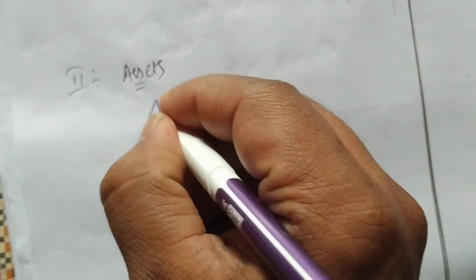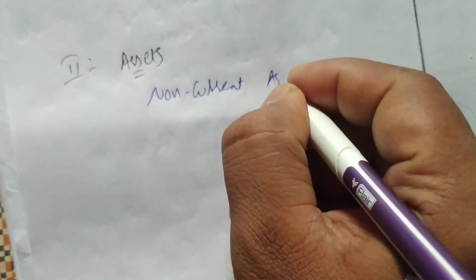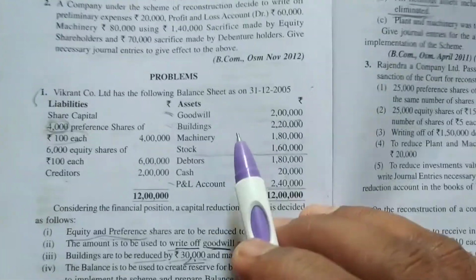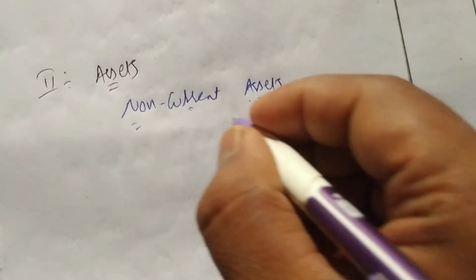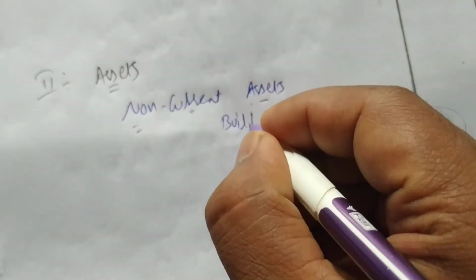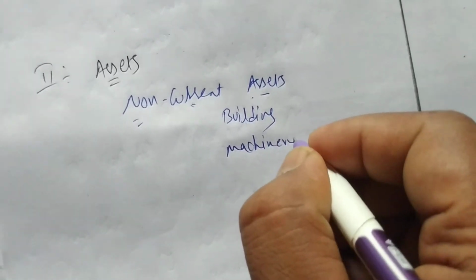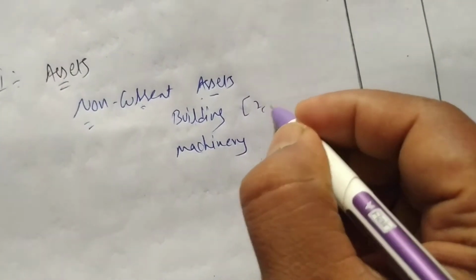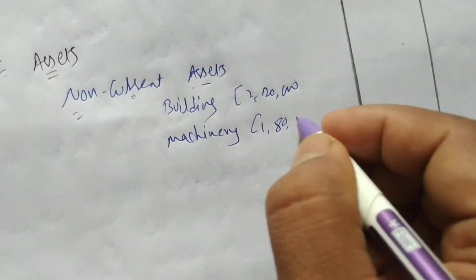Okay, so for assets first you write non-current assets. In non-current assets we are having building and machinery. So write buildings, machinery. Building, how much are we having? 2,20,000. And machinery we are having 1,80,000.